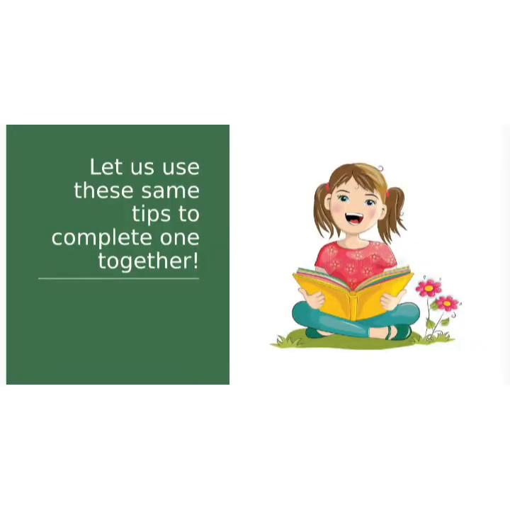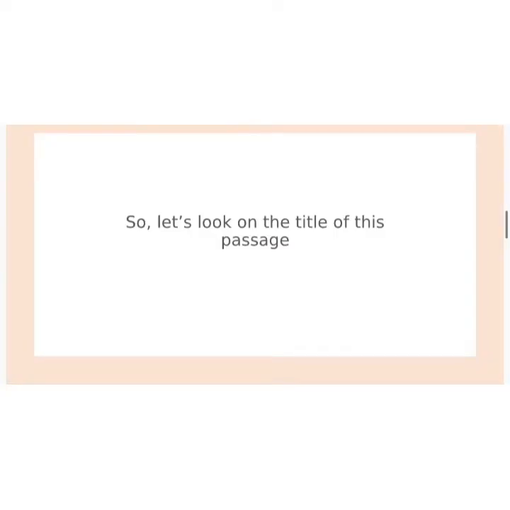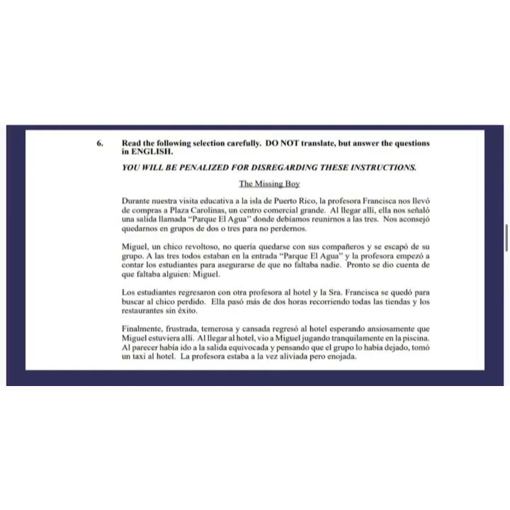So let us use these same tips to complete a reading comprehension passage together. So we're going to read the title, read the questions, read the passage, and then finalmente, we're going to respond to the questions in English. So vamos a leer, let us read the title of this passage. The title that we have here is The Missing Boy. So right away we know that the passage will be about a boy and that he will be missing.